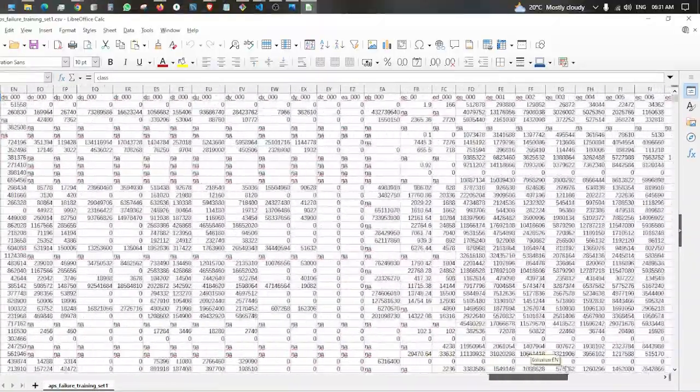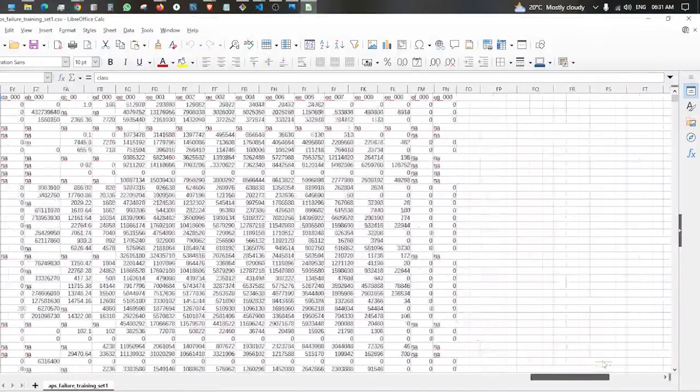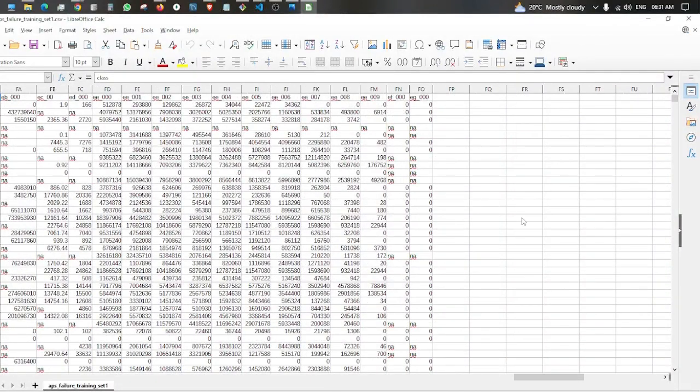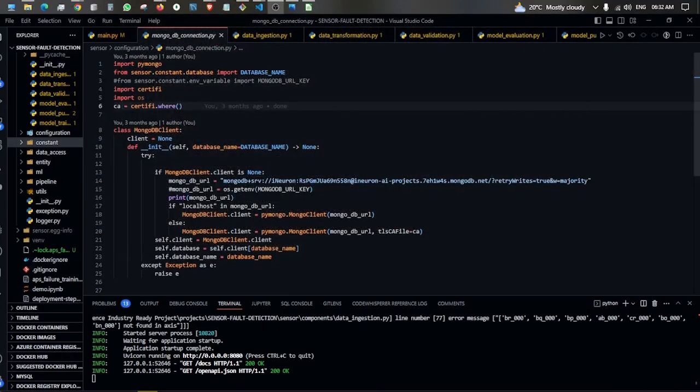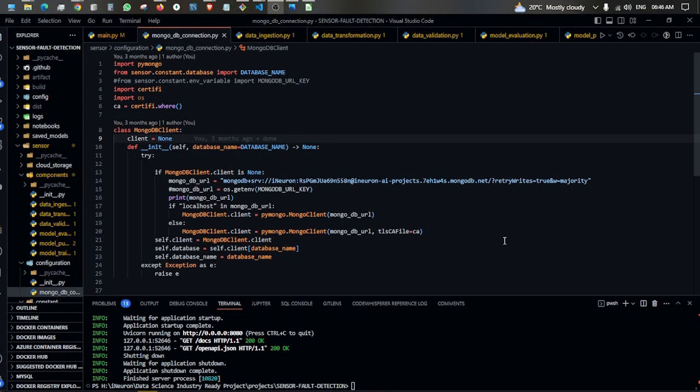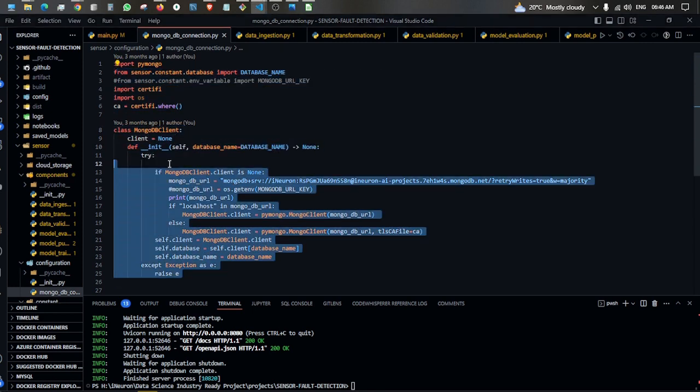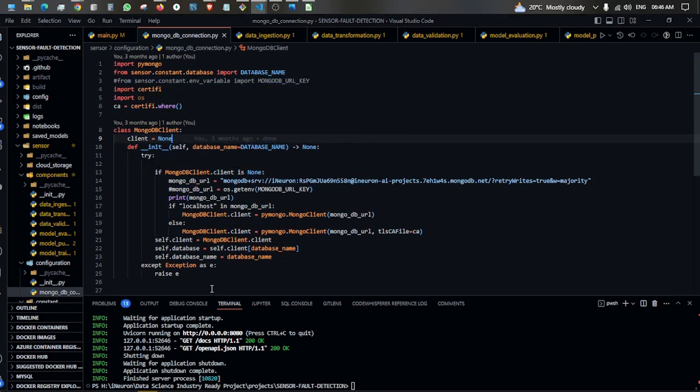Now we have the data. It's time to dump this data on MongoDB so we can perform some EDA and build some machine learning models. We use Python modular coding to dump our data on MongoDB. Once we dump our data on MongoDB, we go for the next step. Before that, I will explain the code. What is happening behind this code? What is the logic of this code? We write the code to dump our data on MongoDB.